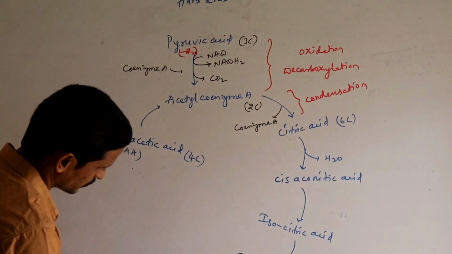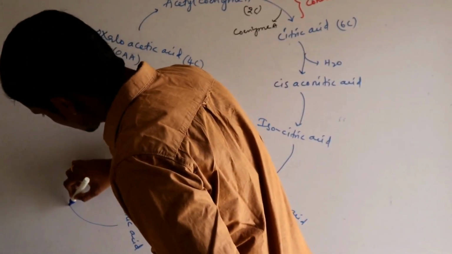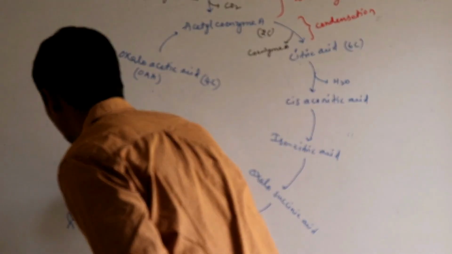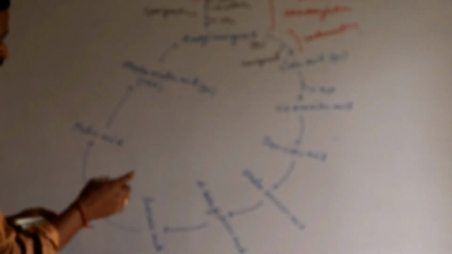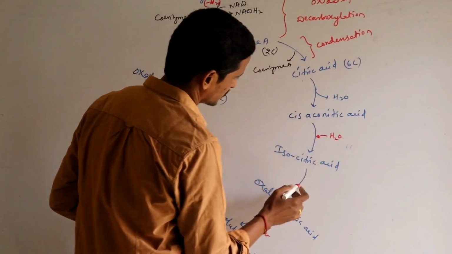Now alpha ketoglutaric acid is converted to form as succinic acid. Succinic acid is converted to form as fumaric acid, and fumaric acid leads to the formation of malic acid, and malic acid is again converted to form as oxaloacetic acid.